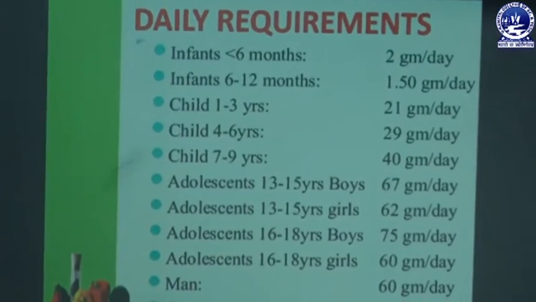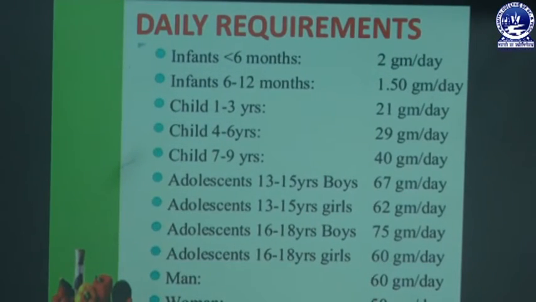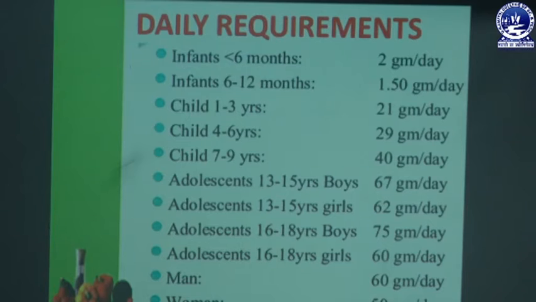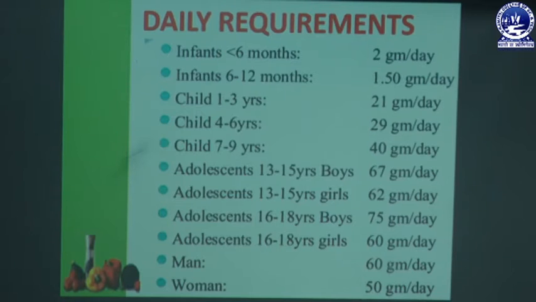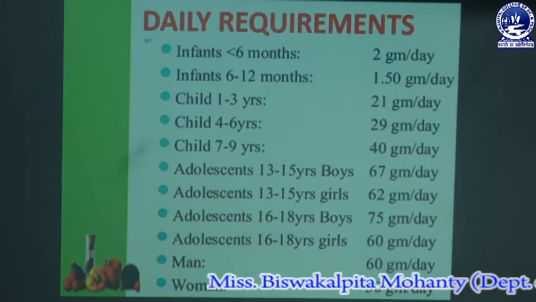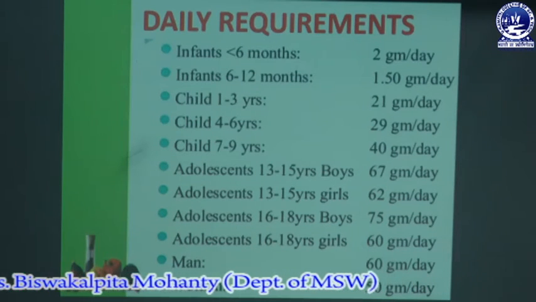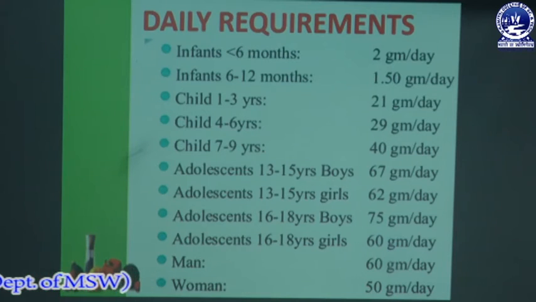And the daily requirement of protein for infants below 6 months is 2 gram per day, and for infants 6 to 12 months, 1.50 gram per day, and for children 1 to 3 years, 21 gram per day, and for children 4 to 6 years, 29 gram of protein per day, and for children 7 to 9 years, 40 grams, and for adolescent boys 13 to 15 years,